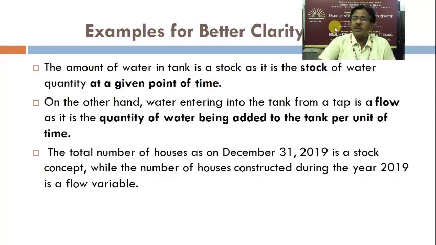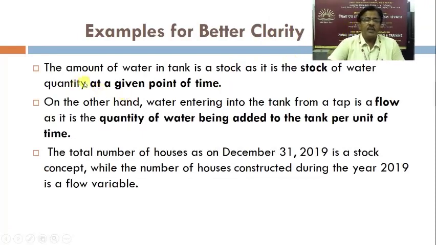Examples for better clarity of stock and flow. The amount of water in a tank is a stock as it is the stock of water quantity at a given point of time. On the other hand, water entering into the tank from a tap is a flow as it is the quantity of water being added to the tank per unit of time. The total number of houses as on December 31, 2019 is a stock concept, while the number of houses constructed during the year 2019 is a flow variable.